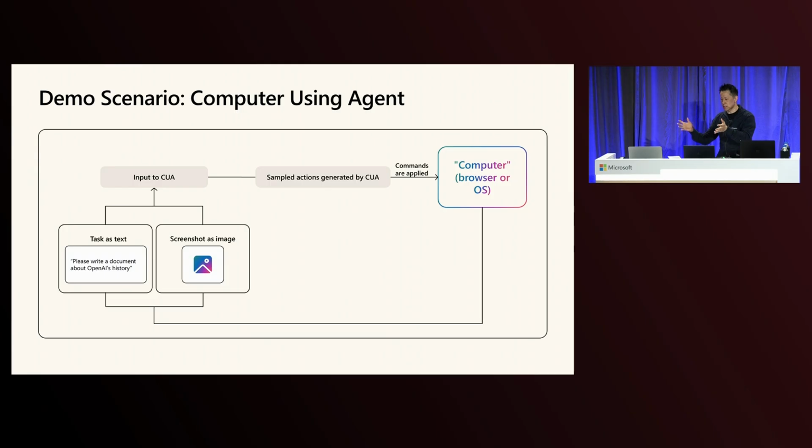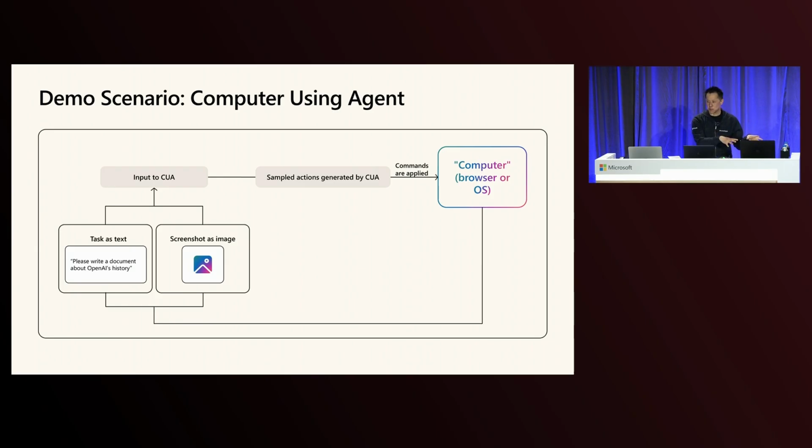After it's clicked on the search box, we take another screenshot and give it back to the agent. And the agent might say, I want to type the words Microsoft stock. Then we go through this loop. It's going to next click the search button maybe, and then maybe click on a website that comes back, until eventually it figures out the answer. That's how a computer using agent works.